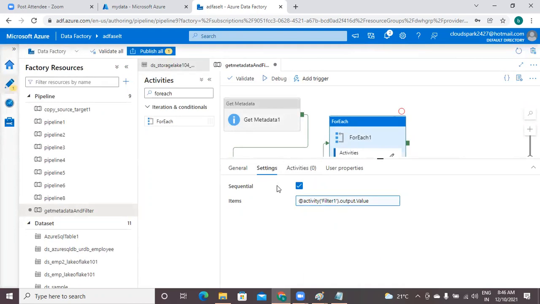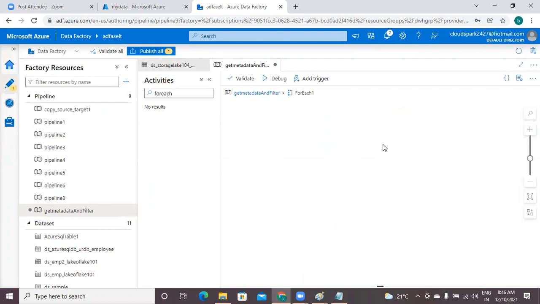Now the for each basic configuration is completed, but for each is a looping activity. Under this, at least one real activity should be there. That's why I click on the third tab, activities. Here, choose copy activity and drag it.